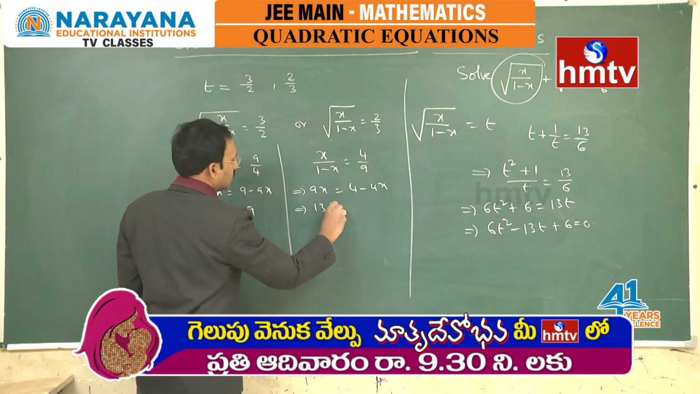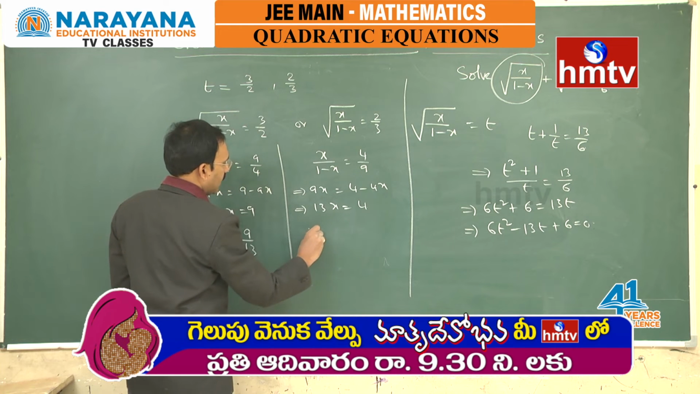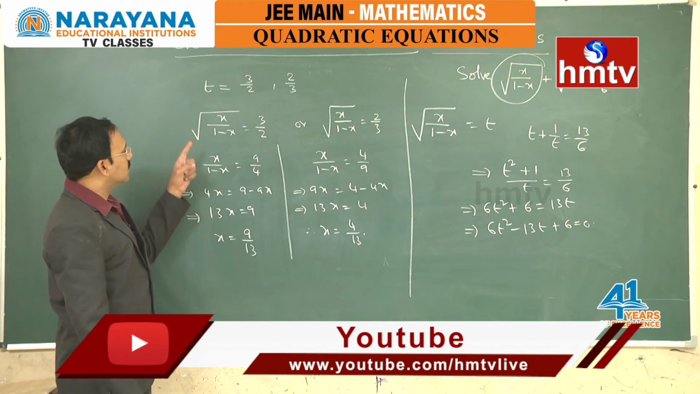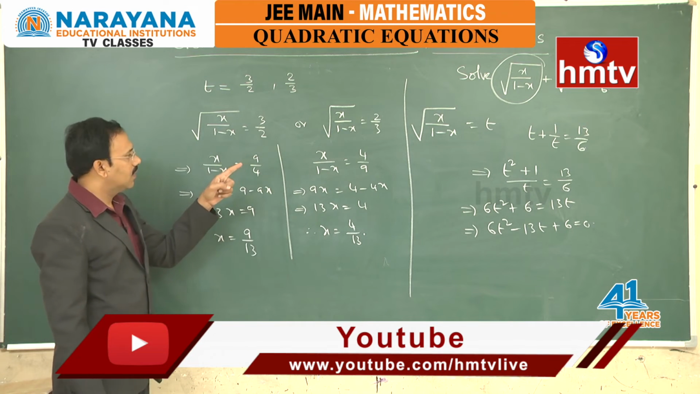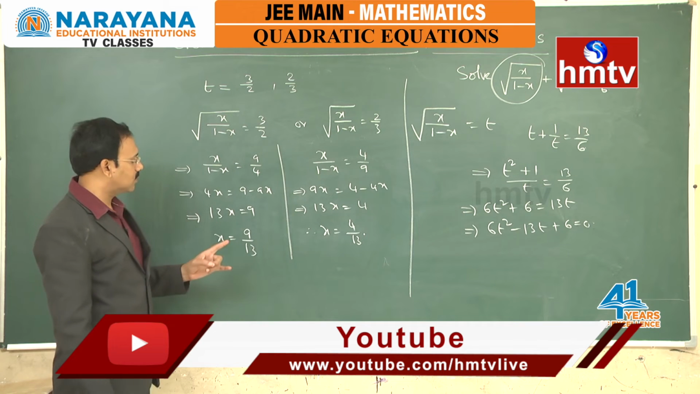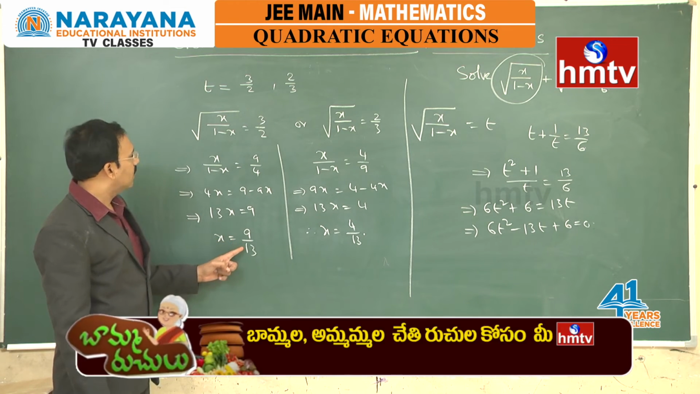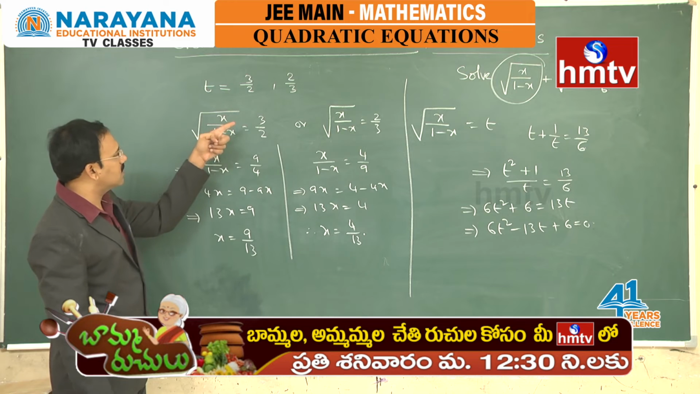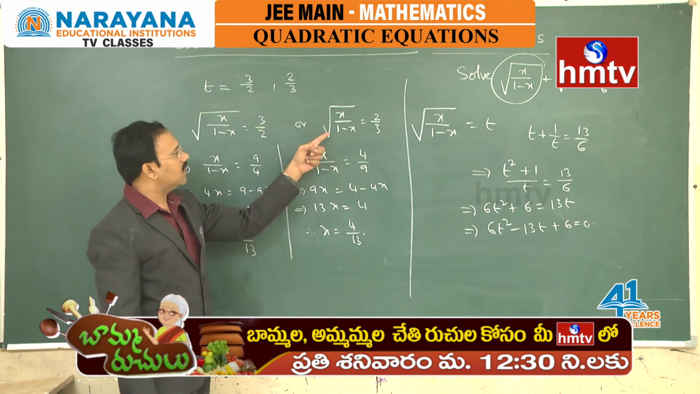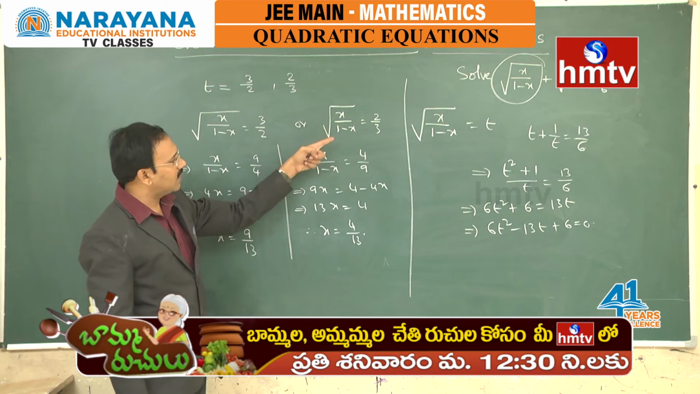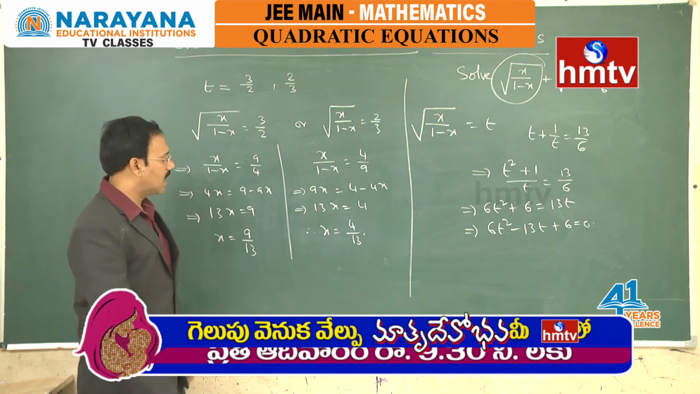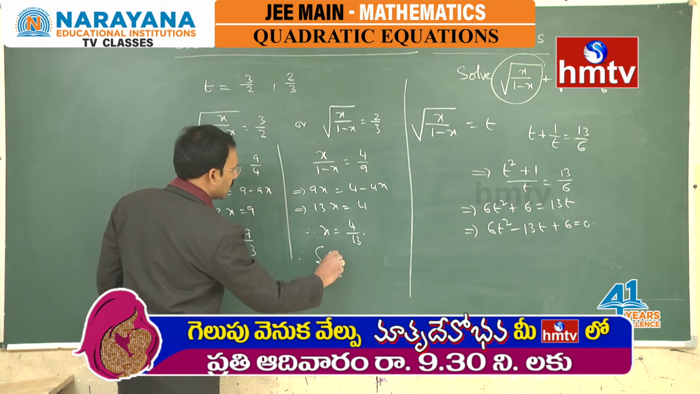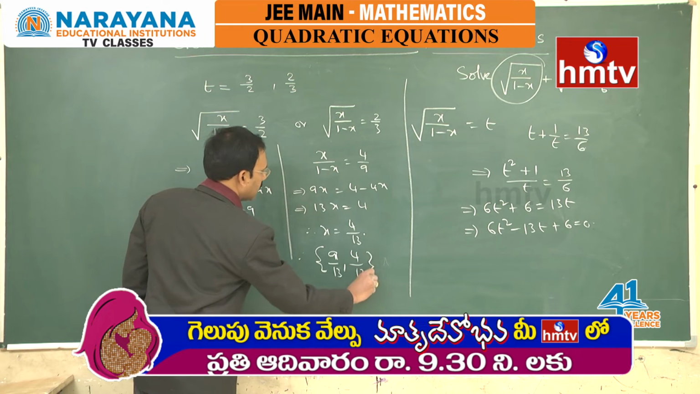So, 13x is equal to 4 and hence x is 4 by 13. Not only that, since you have taken the square, you may get some extra roots. This is why you need to verify. 9 by 13, if you substitute here, you will get 9 by 4 which is 3 by 2. 4 by 13, if you substitute here, you will get 4 by 9 which is 2 by 3, satisfies, and hence the final solution set is going to be 9 by 13 as well as 4 by 13.